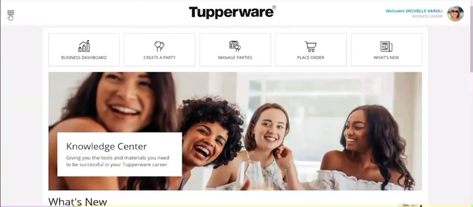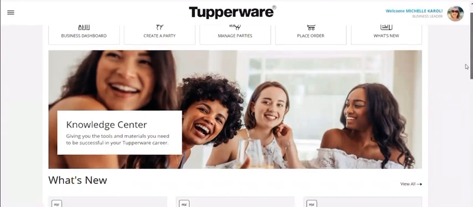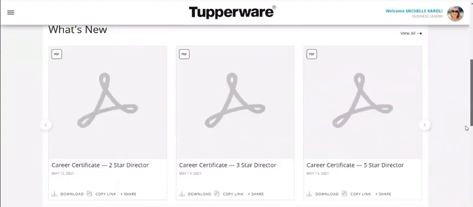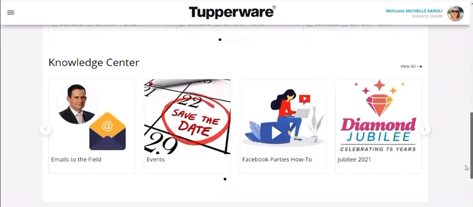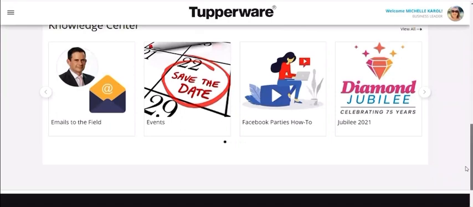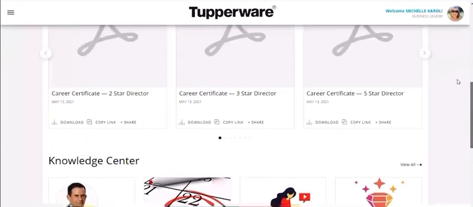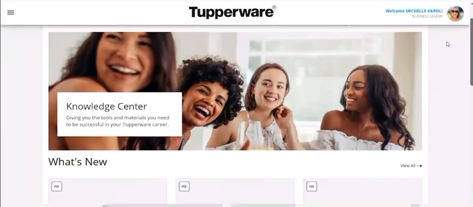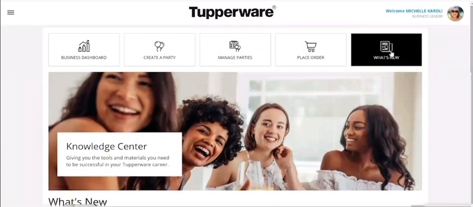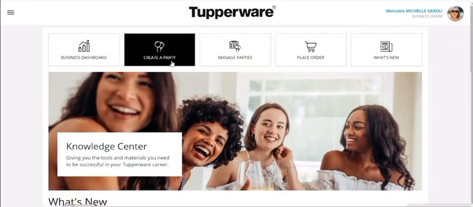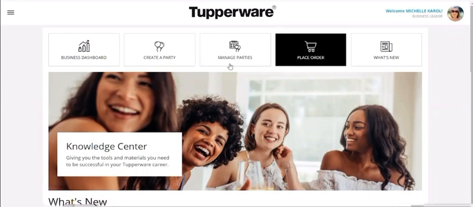Most of what you're going to need to do is right here. I'm just going to click down. The what's new is going to have all of this information, like Jubilee's coming up, Facebook party how-tos, emails from the field, lots and lots of great information, and you can just dig down in that, or you can also click on the what's new. That's going to have a lot of that great information. But today we're just going to concentrate on the create a party, manage party, and place orders.